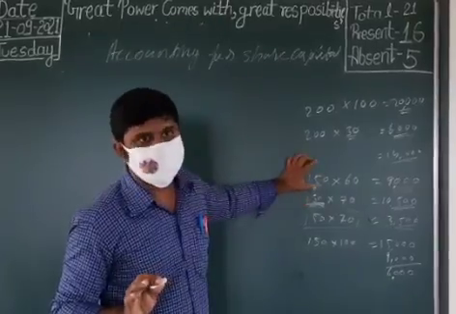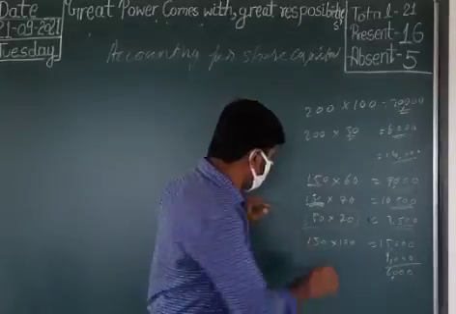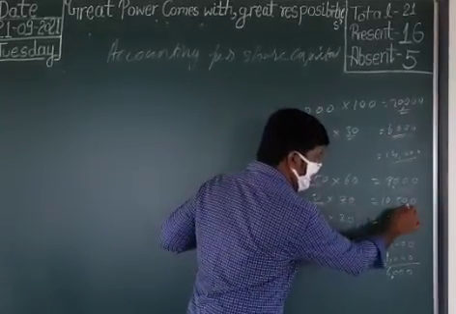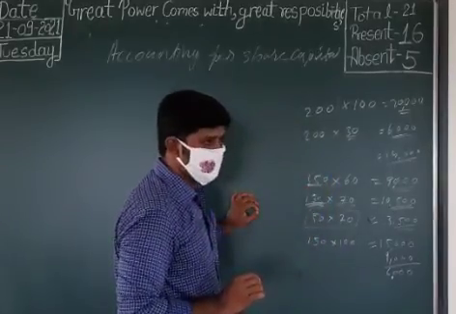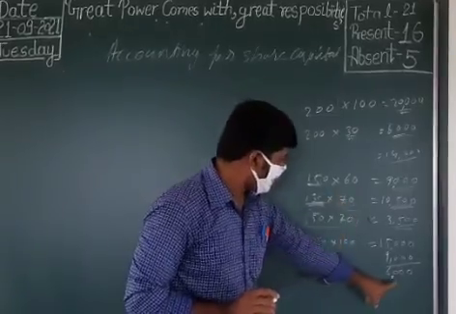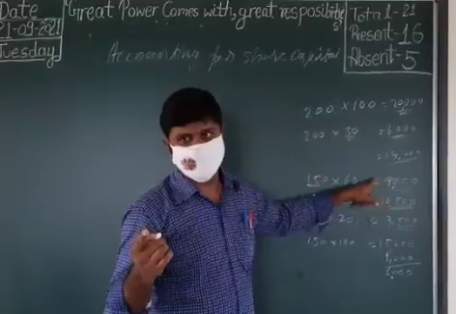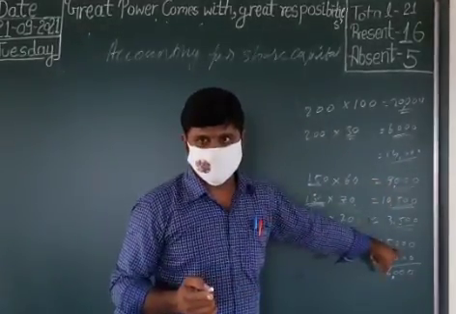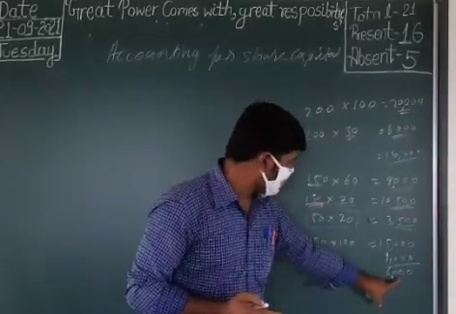Clear now? Why we consider 150 shares? Means only 150 shares reissued. So at forfeiture time we got 10,500 rupees from 150 shares. Clear now? And the loss we incurred, total loss is 6,000 when we reissued. Actually we need to get 15,000, but we got only 9,000. 6,000 is loss.